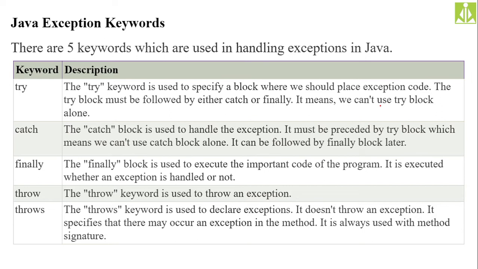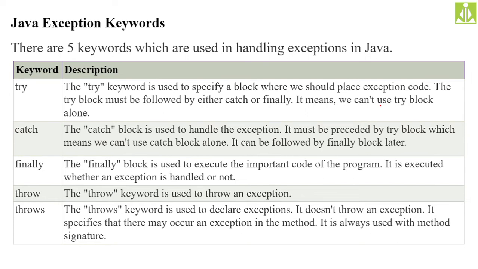So this finally block will have very important code which is completely not respective to the exception. Even if the exception is there in your Java program, this finally block will execute, must and should, 100% for sure. So even if the exception is present in your program, and you want to execute some lines of code or some statements, you have to put those statements inside this finally block.